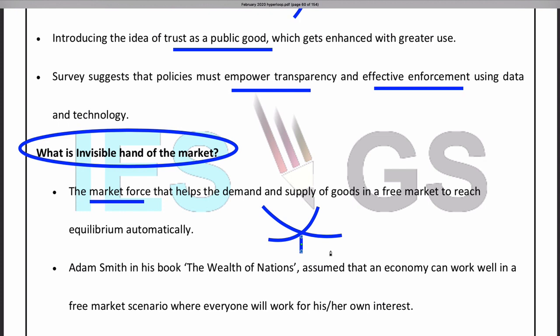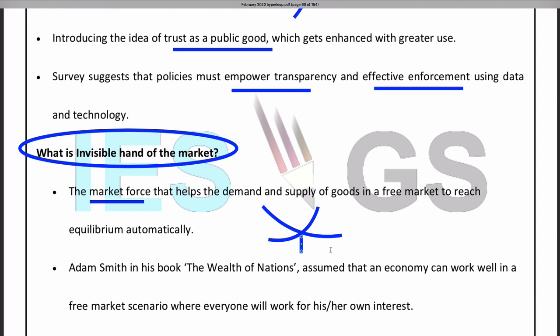If there is more supply of goods, I can stop it because it is no longer profitable. So this automatic equilibrium that is happening in the market is called the invisible hand. That is not seen in any policy measures or any other changes, but it remains invisible. How this equilibrium is happening is an invisible phenomenon, but it happens.